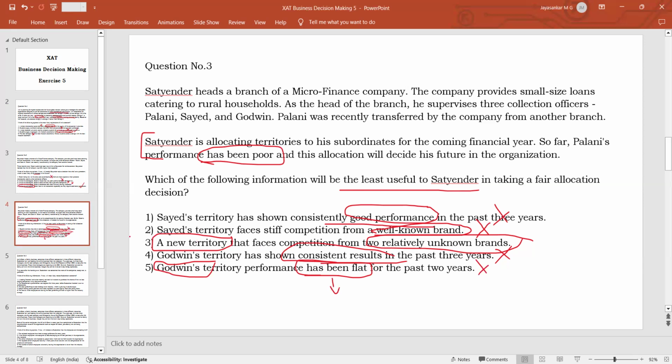So this is why option 3 should be your answer, since it is the least useful. The question is asking for a statement that is least useful. Option 3 will be your answer.